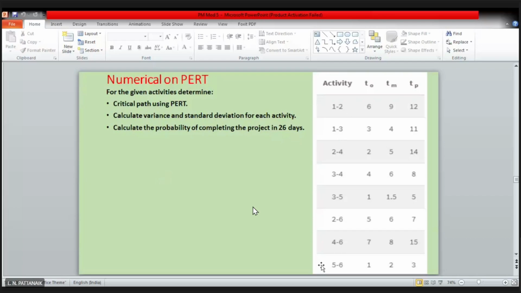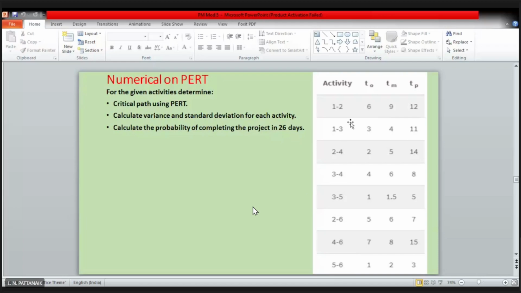So remember, this is another way of giving the precedence table. Instead of writing the activity name and then the predecessors, be ready to handle these kinds of situations, because the precedence relationship is hidden in it. It is already there, because you can easily draw the network just by looking at these numbers. So the node numbers are given.